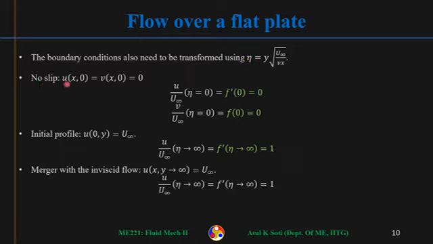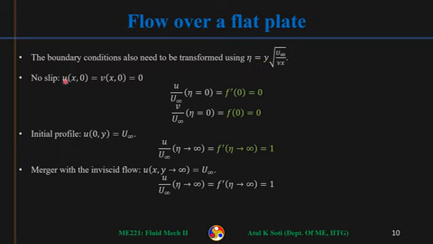First was no slip, that u and v at y equal to 0, at the plate location, should be 0 because the plate is stationary. So when y is 0, what is eta? Eta is 0. So at eta equal to 0, small u and v are 0.